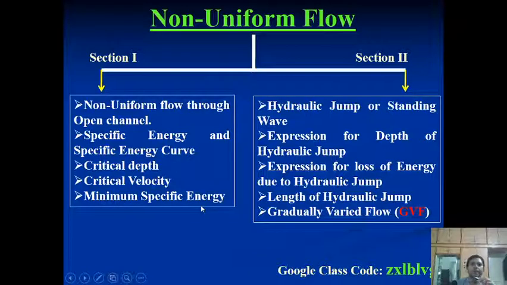So these we have included as part 1, where we observe that when water is flowing in a river and two different depths of water merge with each other, we consider that non-uniform flow is generated. But in addition, when two different depths of flow merge with each other, we mostly observe that energy starts dissipating in between. This energy dissipation in between we consider as the hydraulic jump. So this is part 2.